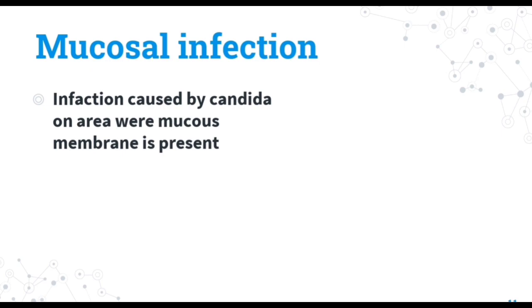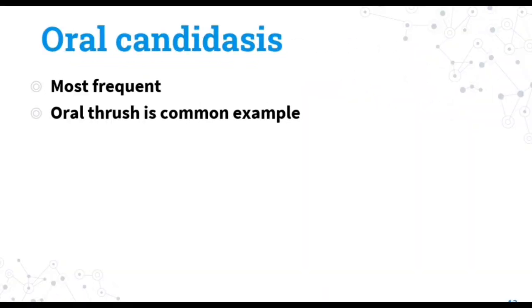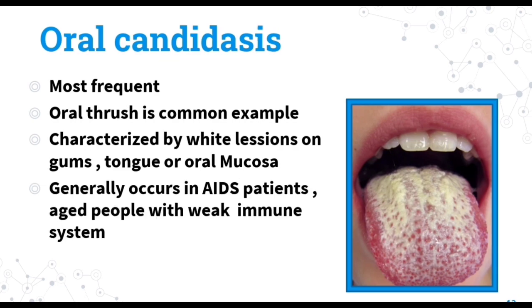Mucosal infections. Infection caused by Candida on areas which have a mucosal membrane. There are two conditions in mucosal infection. First is oral candidiasis and the other one is vaginal candidiasis. Oral candidiasis. This is the most frequent form of candidiasis. Oral thrush is a common example, characterized by white lesions on gums, tongue, or mucosal membrane. Generally occurs in AIDS patients or people having a weak immune system.